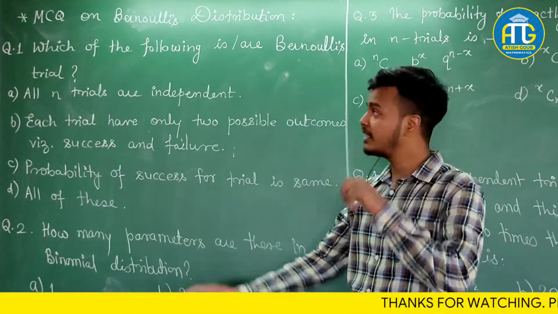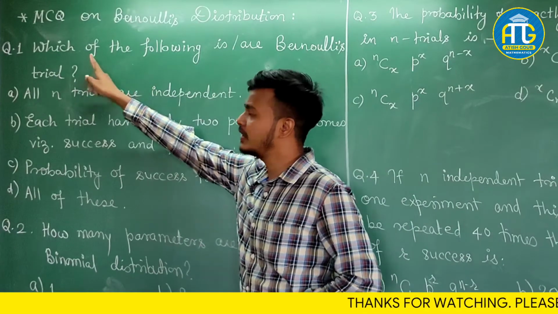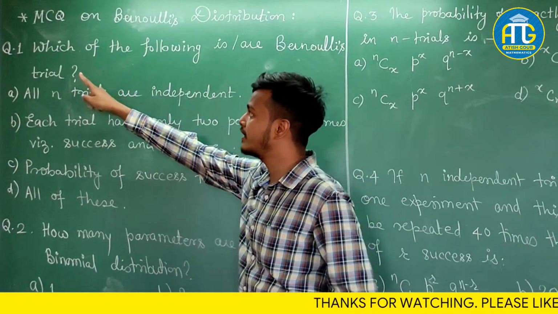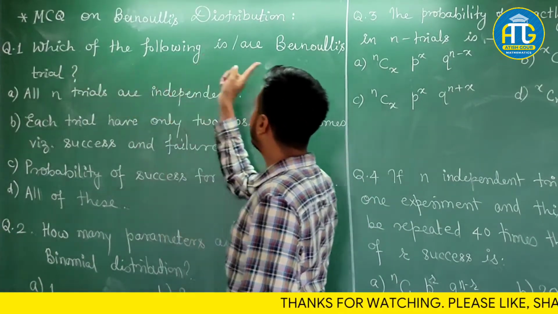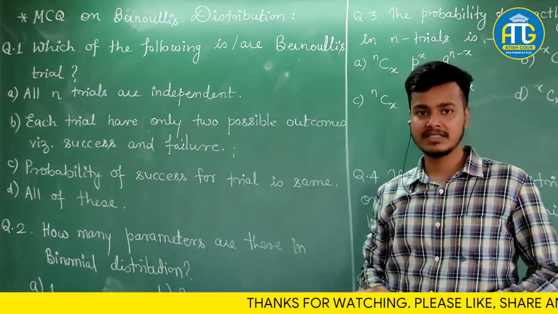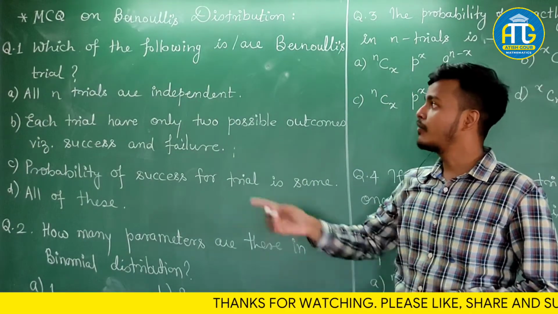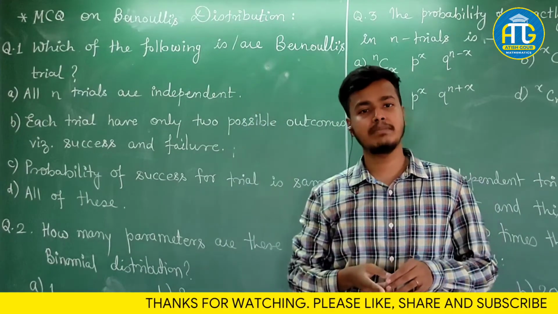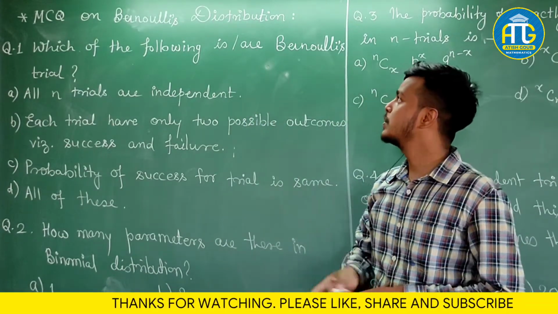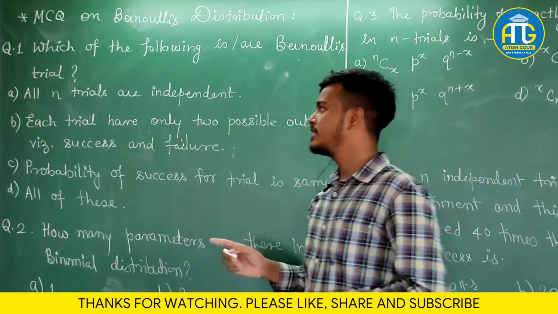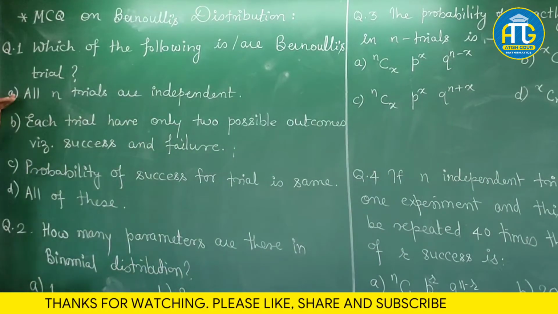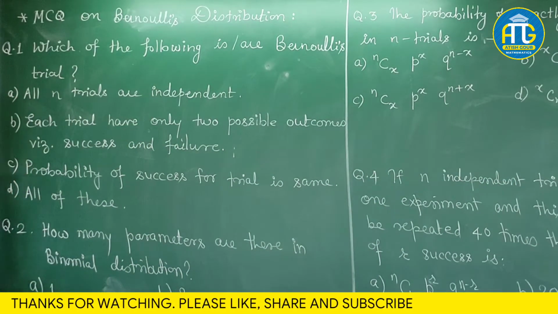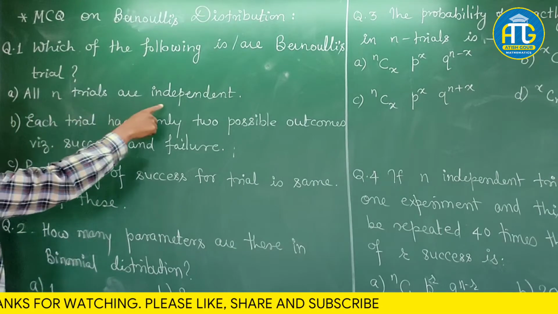As you can see, there are a few questions written over here, so let us take them one at a time. Which of the following is or are Bernoulli's trials? First of all, I would like to tell you that Bernoulli's trials are also known as the binomial distribution. In the binomial or Bernoulli's distribution, the trials are all independent.